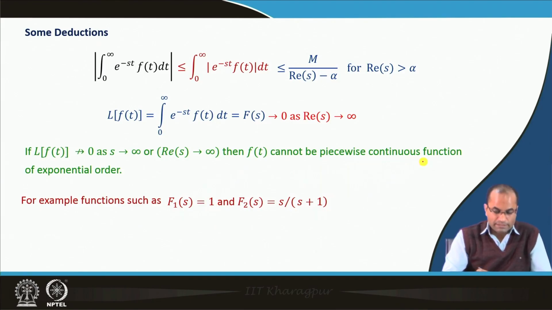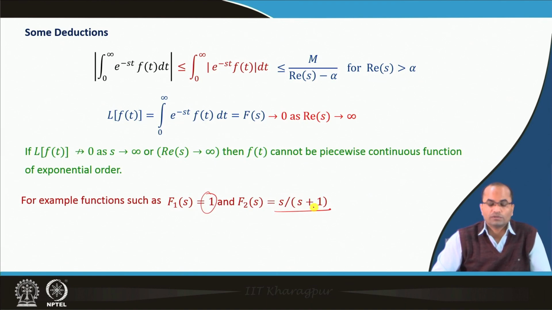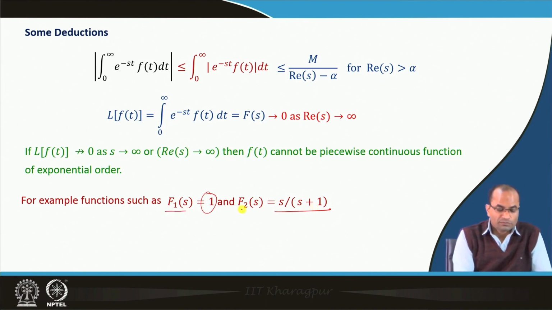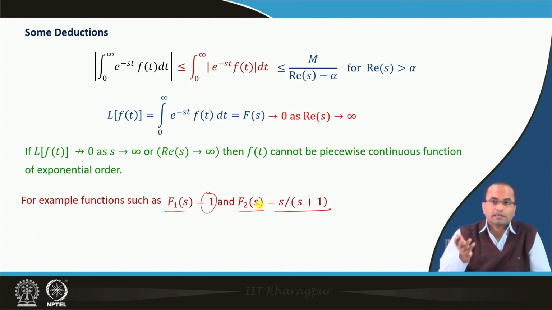So the functions whose Laplace transforms are given as F1(s) and F2(s) cannot be piecewise continuous of exponential order, because in either case they are not tending to 0 as s approaches infinity.